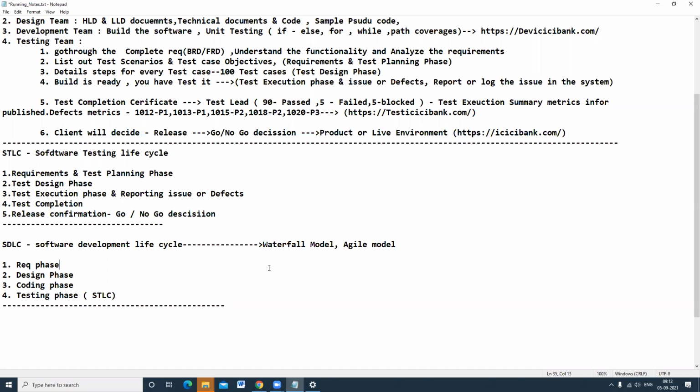A lot of time will be wasted. Apple company is releasing so many new functional features and grabbing the market. That's why the waterfall model is not recommended for big scale projects. It is only suitable for small scale projects.